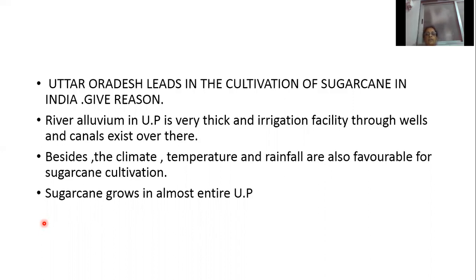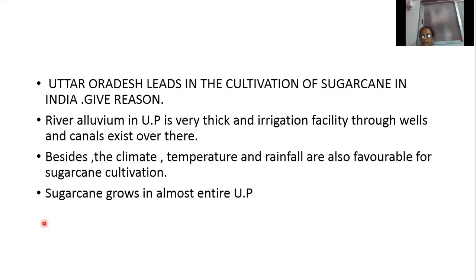That is why sugarcane grows in almost the whole of Uttar Pradesh. So Uttar Pradesh leads in the cultivation of sugarcane in India. Give reason. River alluvium in UP is very thick, and irrigation facility through wells and canals exists over there. Besides, climate, temperature, and rainfall are also favorable for sugarcane cultivation.